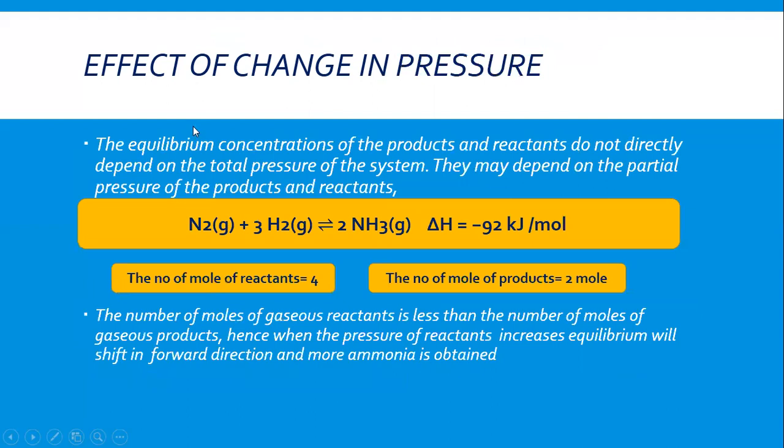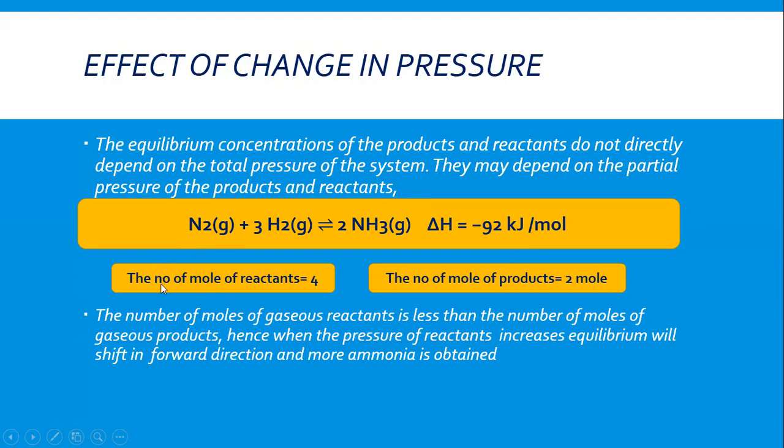Effect of change in pressure. The equilibrium concentrations of the products and reactants do not directly depend upon the total pressure of the system. They may depend on the partial pressure of the products and reactants. Nitrogen, when react with hydrogen to form ammonia, delta H is equal to minus 92 kilojoule per mole.